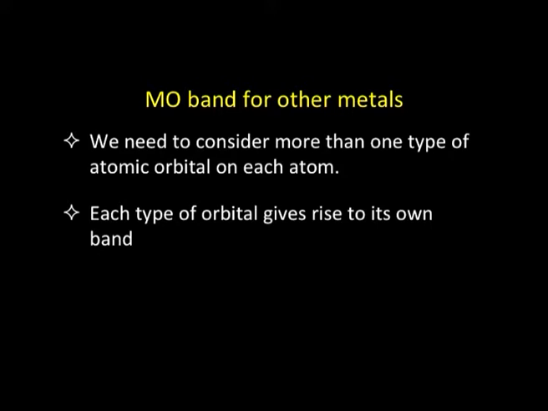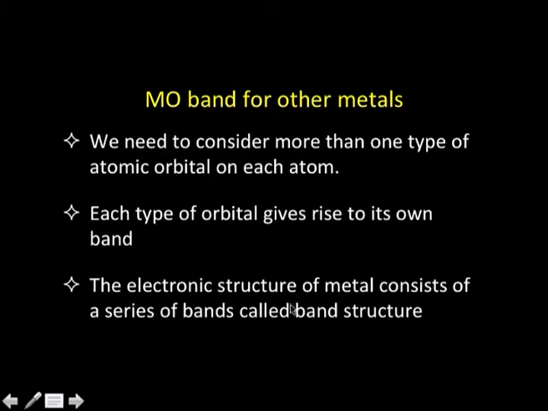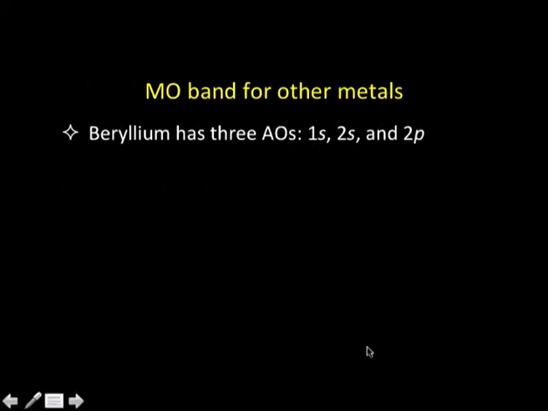Say 2s will combine with 2s to give a 2s band, and 2p's will combine together to give a 2p band. So, s orbitals will give their own band, p will give another, and d also will give another band. So, in the case of other metals, we expect a large number of bands. The electronic structure of metals consists of a series of bands called the band structure. That is, in metals, the different atomic orbitals of all the combining atoms combine together to give rise to a number of bands, and these molecular orbital bands constitute what is called the band structure of the metal.